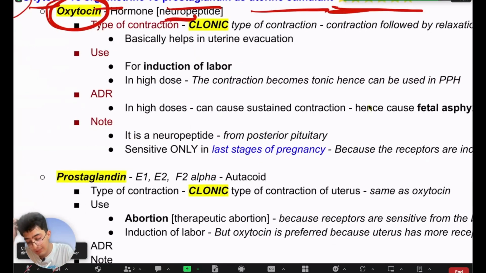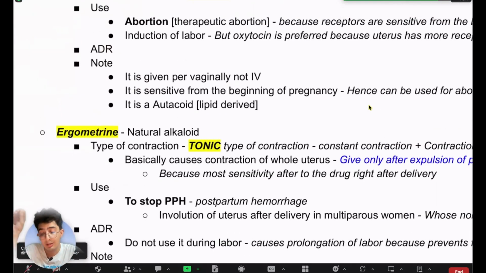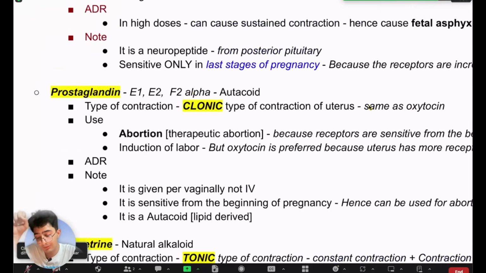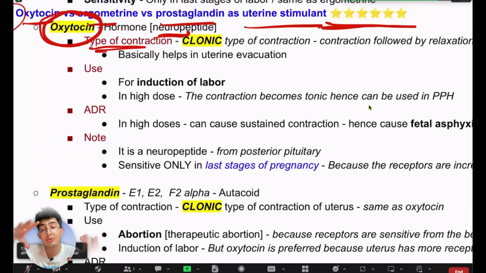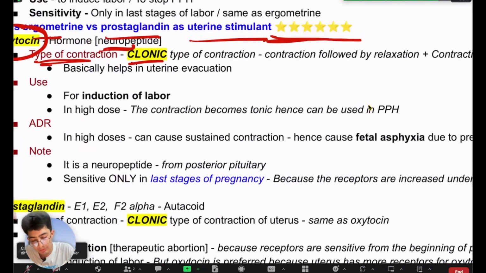So what's important? The type of contraction. So we all know that oxytocin, prostaglandin, and ergometrin, all of these are uterine ecbolic drugs. They contract the uterus, but the manner in which they contract the uterus is different, right? So the type of contraction that oxytocin does is a clonic type of contraction, in which the contraction is followed by relaxation, right?